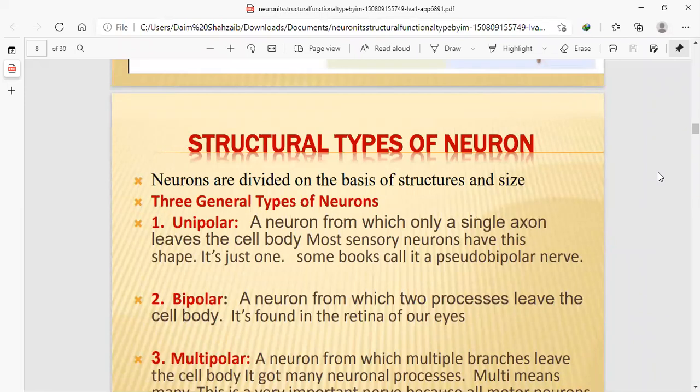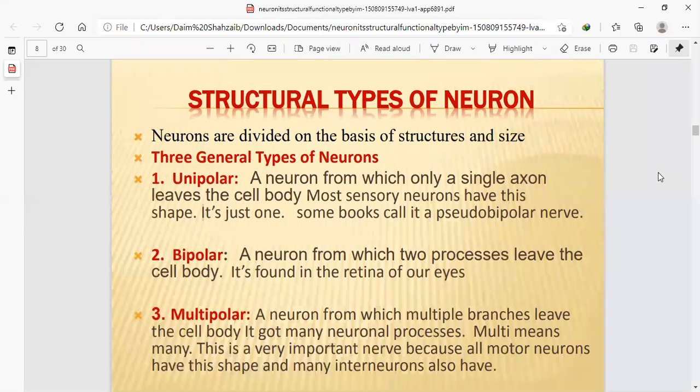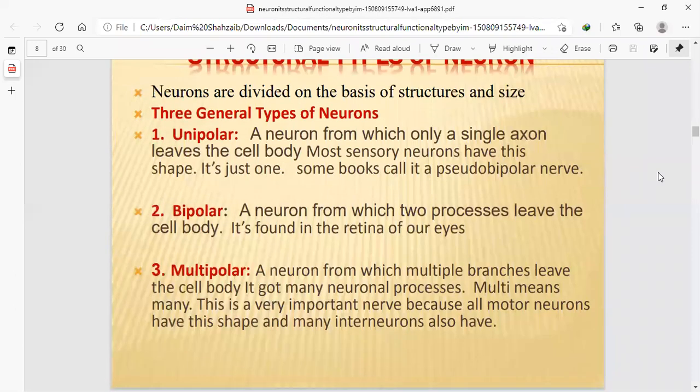So unipolar neurons are those from which only a single axon leaves the cell body, like there is one dendrite and one axon that works in a specific place. It is also called a pseudo-unipolar nerve, like a single nerve.